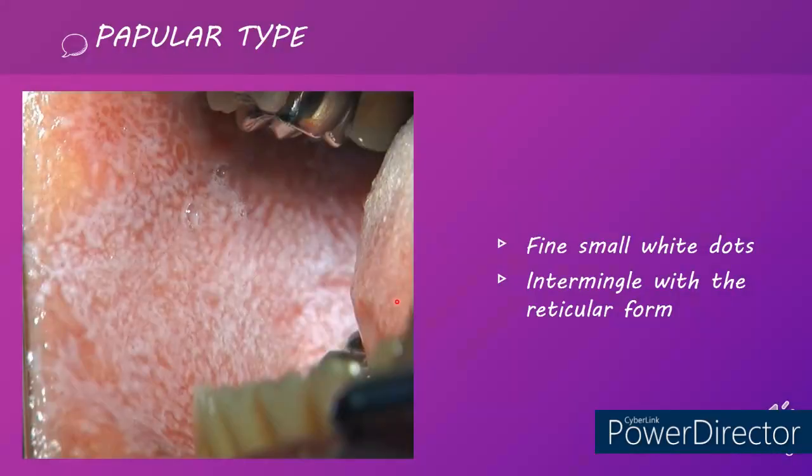Next is the papular type of oral lichen planus. In this we can see fine small white dots intermingled with the reticular form of oral lichen planus, or it could be present as isolated small white dots.